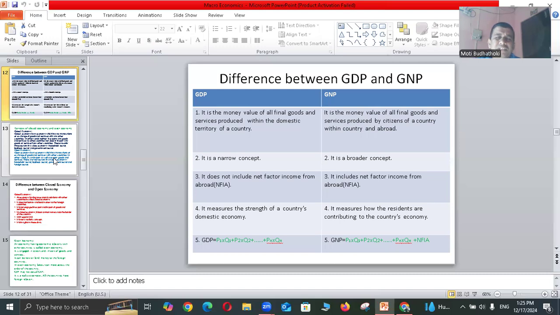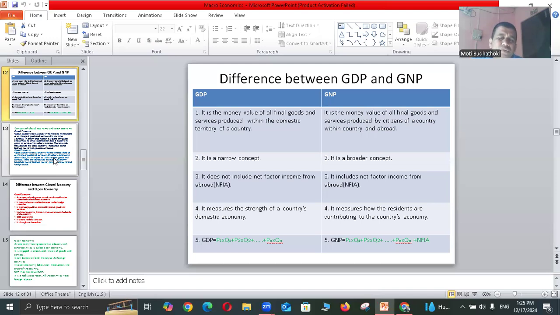GDP measures the strength of a country's domestic economy. GDP measures the actual productivity of the nation, and GNP measures how the residents are contributing to the country's economy and how much income is generated by Nepalese by doing their work either here or in a foreign nation.